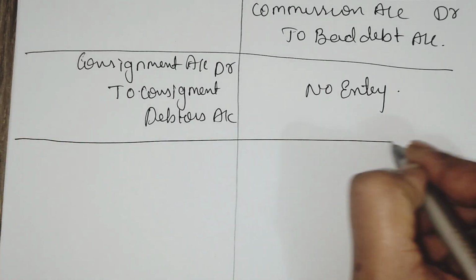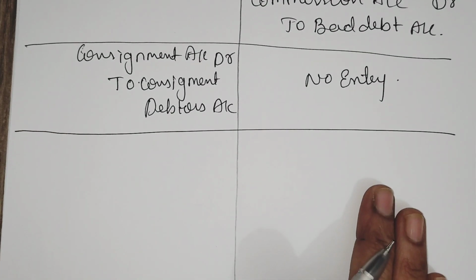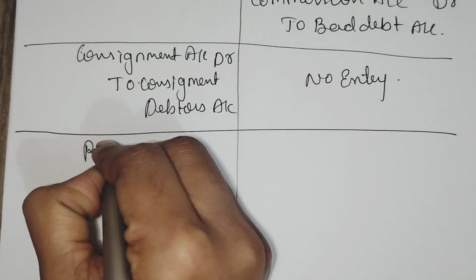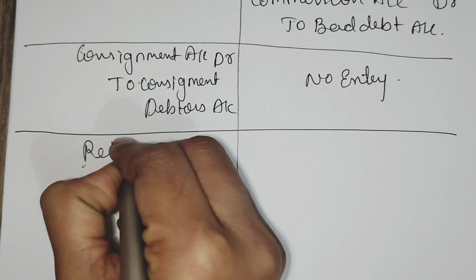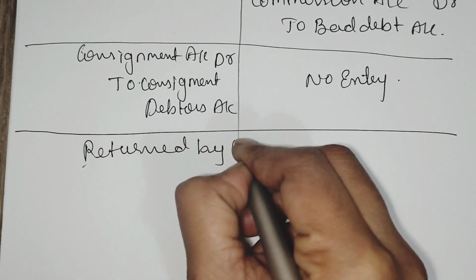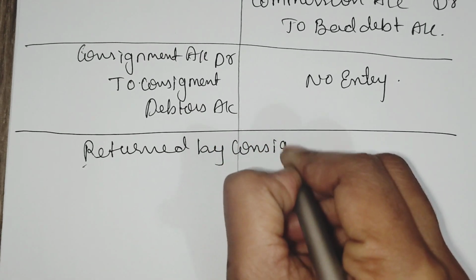Then the entry for goods returned by consignee.